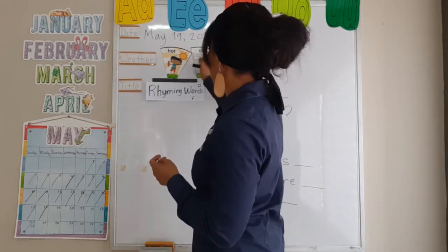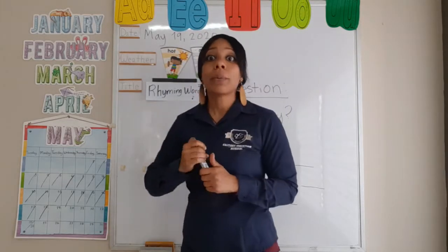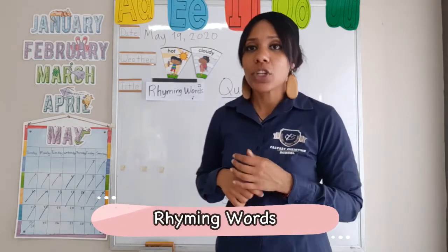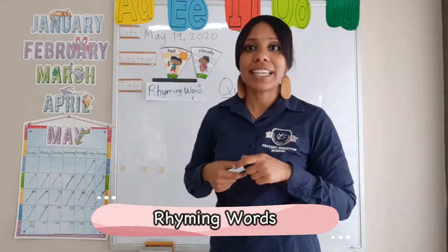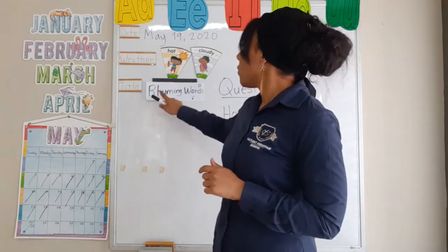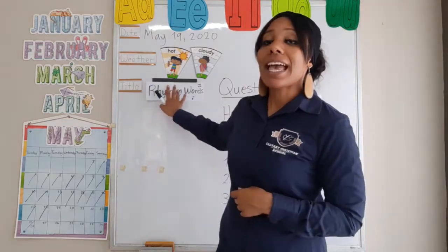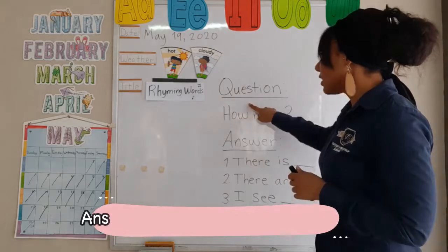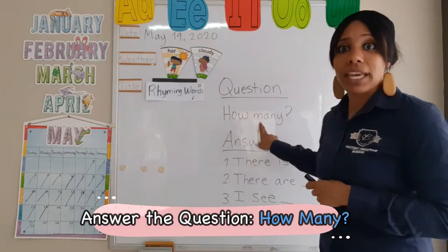Great job. Okay, and so today we're going to be learning about something called rhyming words. With rhyming words, it's almost like when you're singing a song because it goes together, right? So we're going to talk about rhyming words and we're going to learn how to answer the question. Let's look here. It says, how many?